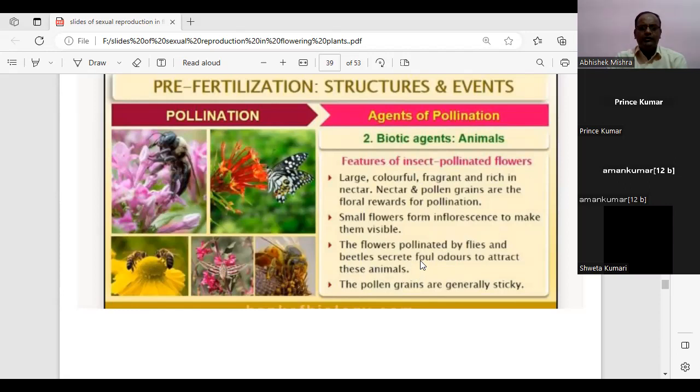Okay students, we will end our class here, because after a few seconds our class is going to end. Regarding your class assignments, you will go through the three types of pollination. Especially you will focus on the adaptations for insect pollination, for water pollination, and for wind pollination. You will prepare this portion.